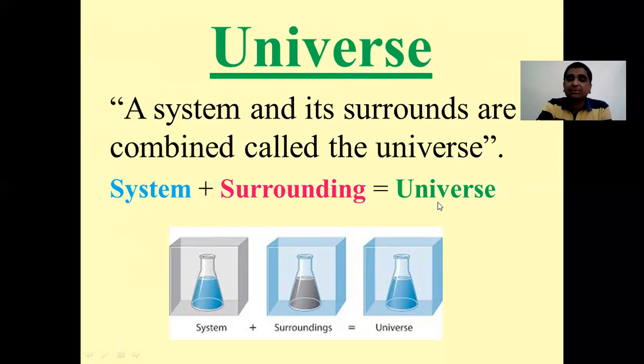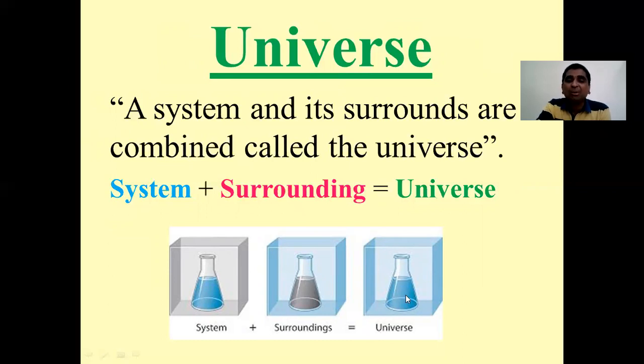Now for the sake of understanding, let us consider a simple example where I have taken a conical flask, and into that conical flask I have taken some water, and that is kept in a box. So here the water which is taken in this beaker is my system. The portion of this box, the inside portion other than this conical flask, is now the surrounding for me.